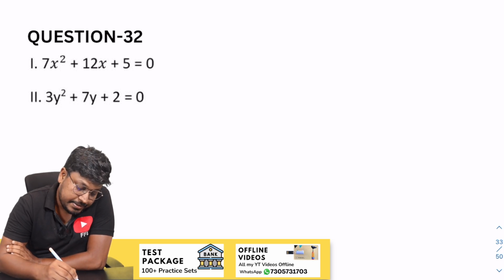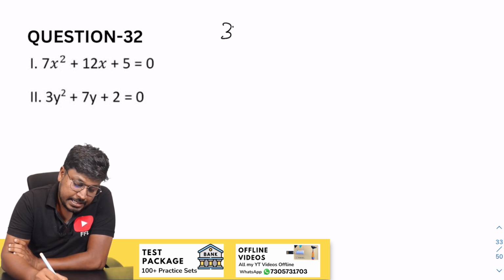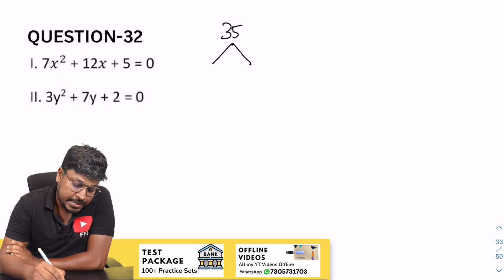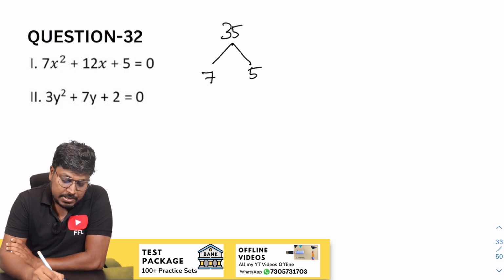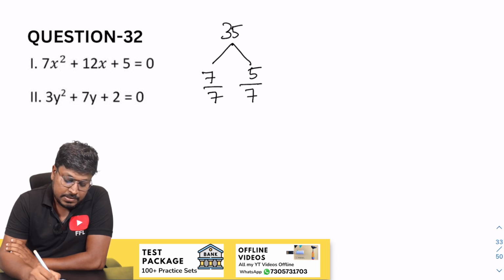So 32nd question. So 7 5s are 35. So our target is to get 12. So again 7 5s are 35. That's it. 7 plus 5 will be 12. So divided by 7, divided by 7. So minus 1, minus 5 by 7.